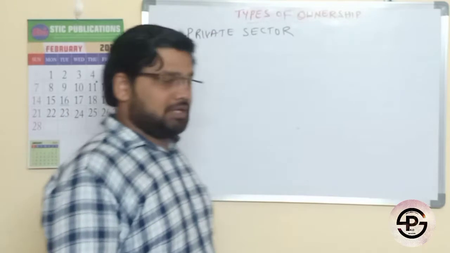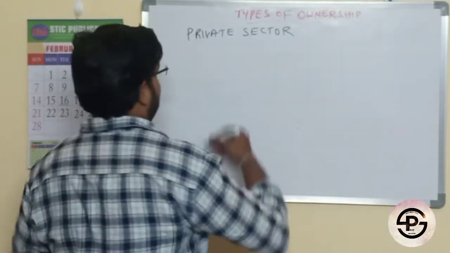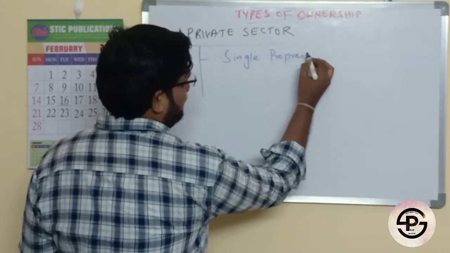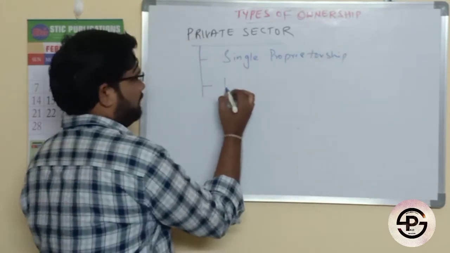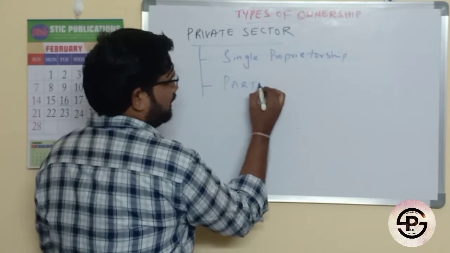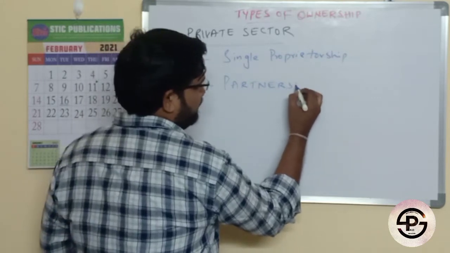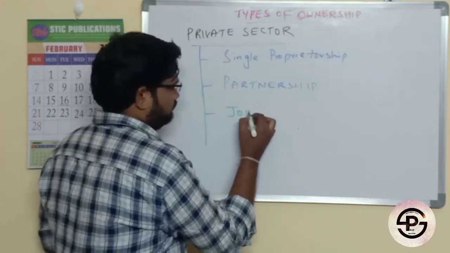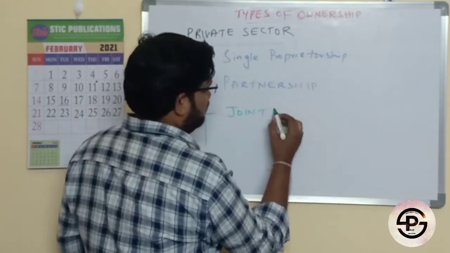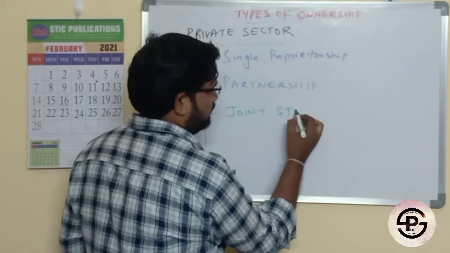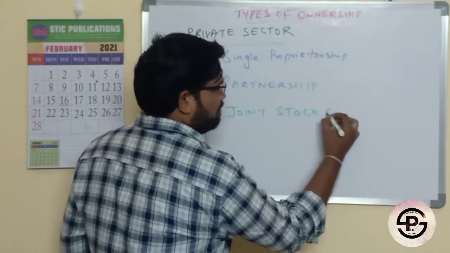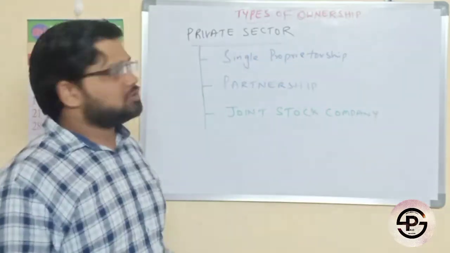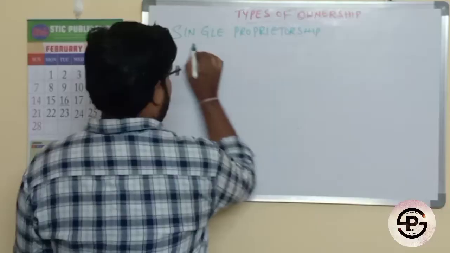The primary ones are single proprietorship, next partnership, and joint stock companies. So let us understand each and every one.